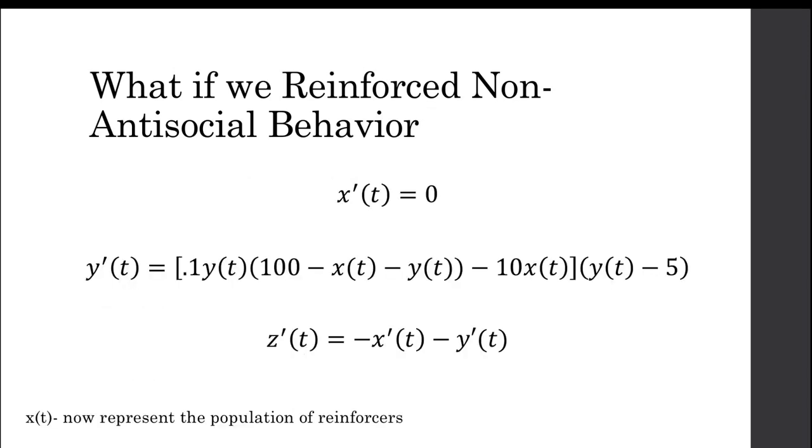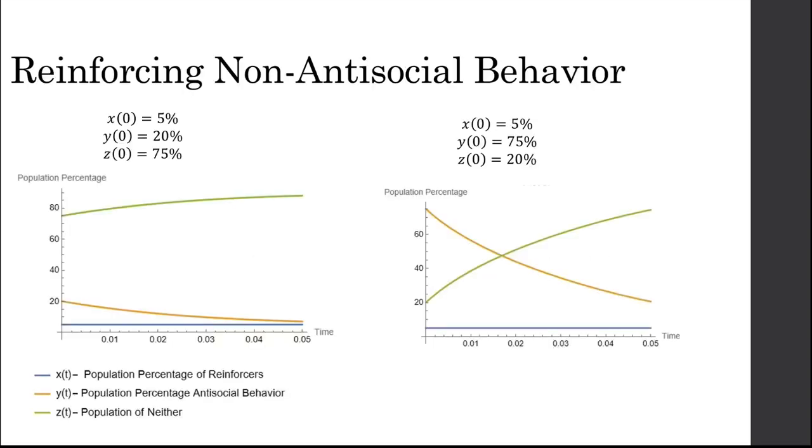We changed our equation to x prime of t equals 0, saying that the population of now reinforcers does not change. This is a new assumption we made. We also changed the y prime equation to better fit our expected results. Let's take a look at the graphs of these equations.